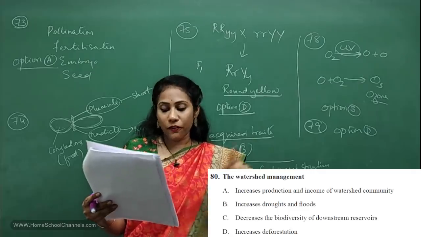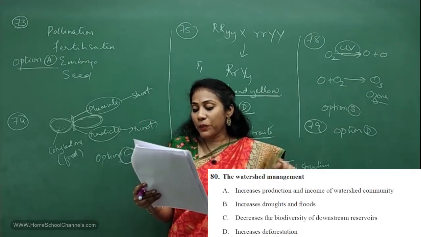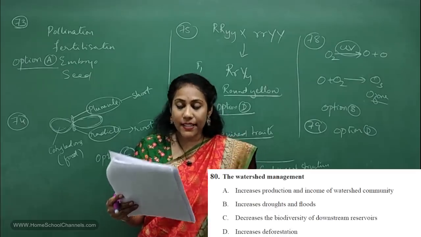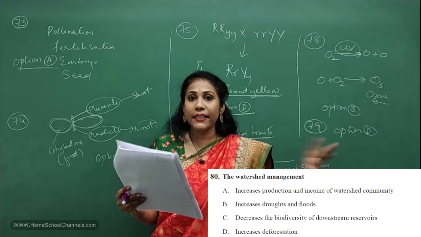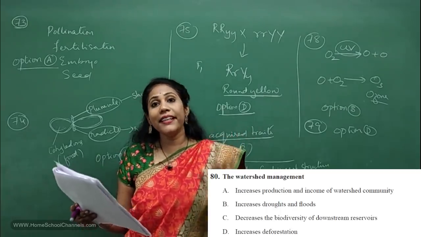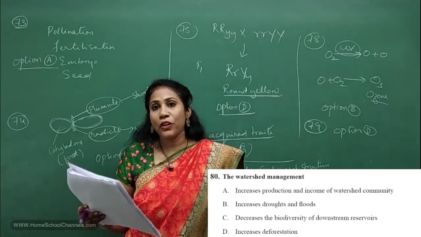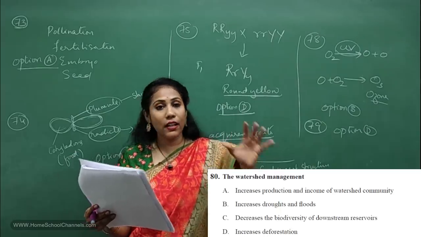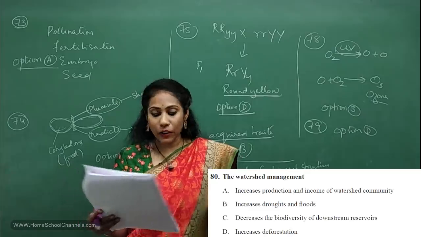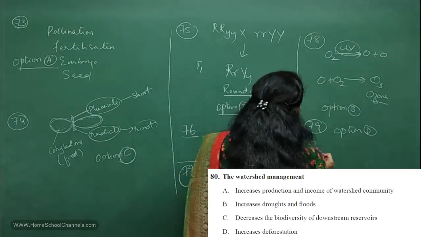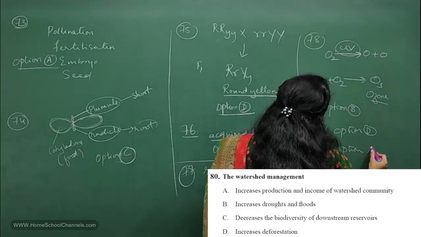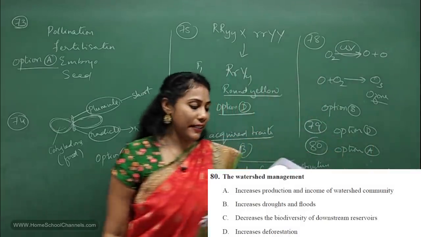Watershed management, first option, increases production and income of watershed community. Yes, if you read the textbook, it is clearly mentioned. It helps us in improving the biomass, and it helps us to produce more income for watershed community. So definitely for 80th question, option A is the correct answer.